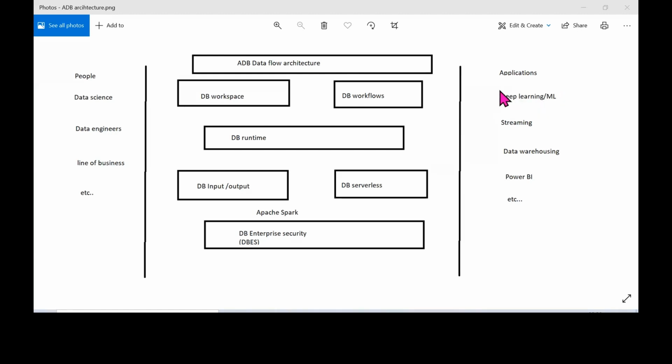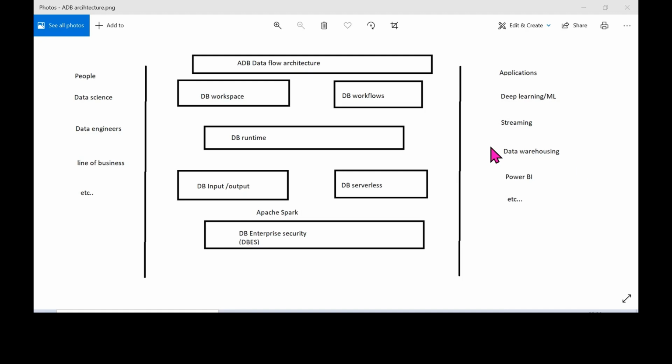This is also an Azure based service. We can also give it to streaming data, which is nothing but live data. These are the different kinds of applications to which we can give our refined data: deep learning, machine learning, and streaming applications.